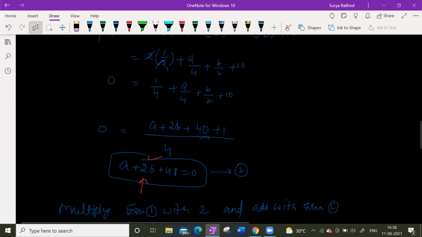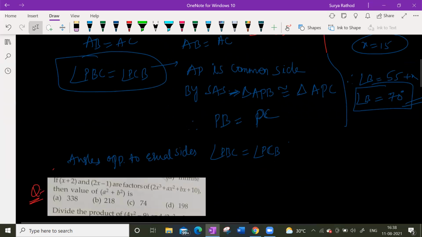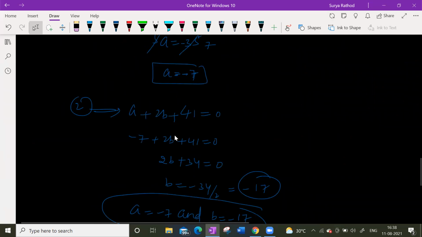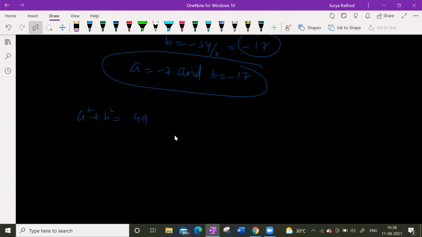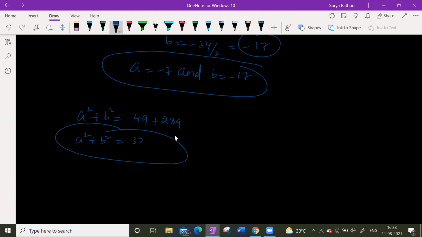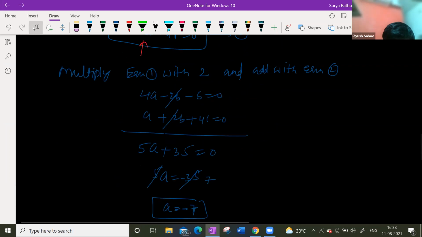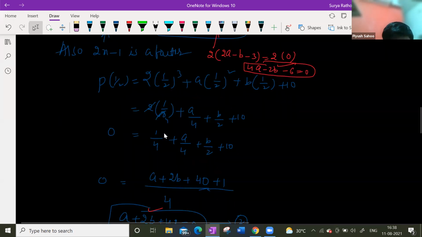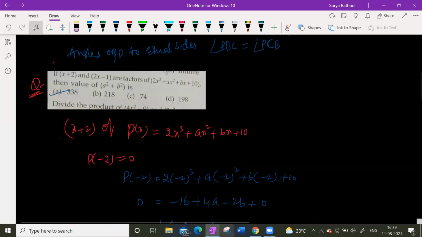What is he asking for? A square plus b square. So a square means 49, b square means 289. Yes, sir, 289 only, no? 17 square is 289. 49 plus 289, how much? 338. This is my answer. So there is an option, right? We have option 338. 289 plus 49, how much? 338 only, no? Yes, sir. Option A is correct. Yes, correct. Thank you. Chalo. Any other doubts?